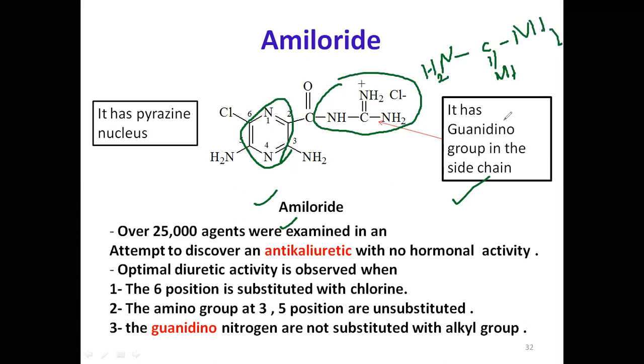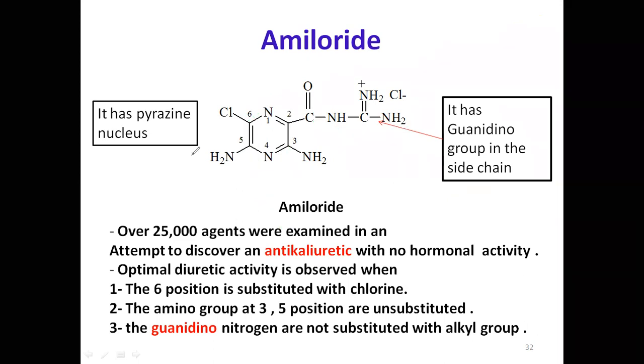This is amiloride. To get amiloride, see how much they suffered. Over 25,000 agents were examined in an attempt to find an antikaliuretic drug. Antikaliuretic drug means drugs which prevent potassium loss with no hormonal activity.